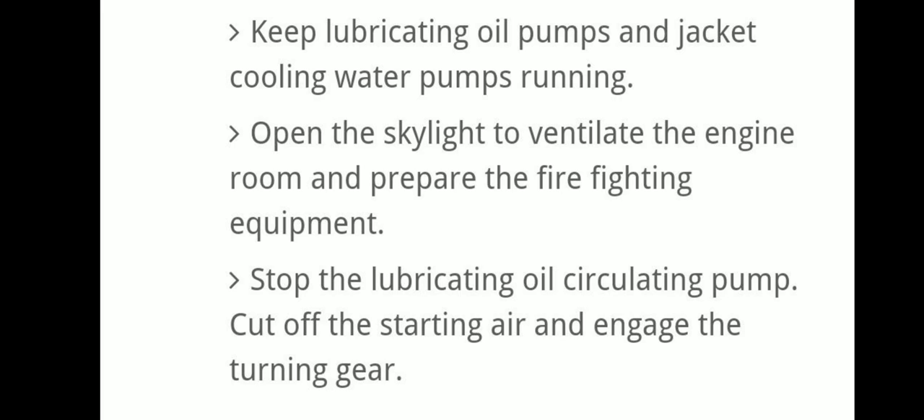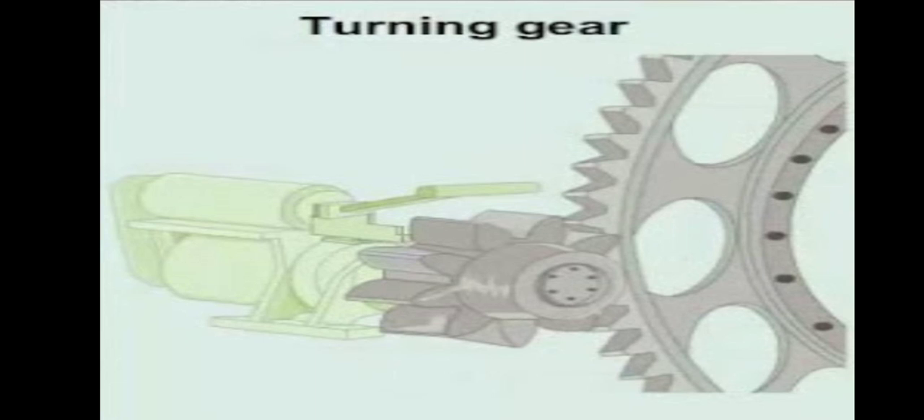Stop the lubricating oil circulating pump. Cut off the starting air and engage the turning gear. We can keep the lubricating oil pump and jacket cooling water pump running. We need to open the skylight to ventilate the engine room and prepare the firefighting equipment, and stop the lubricating oil circulating pump, cut off starting air and engage the turning gear. Here we can see the turning gear at the bottom platform near the flywheel.